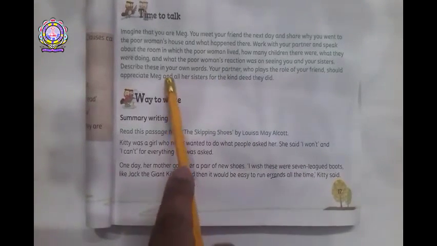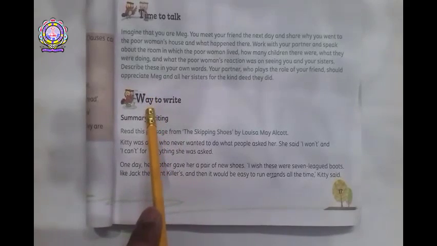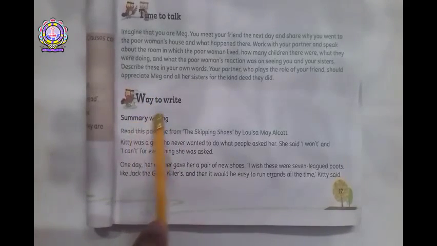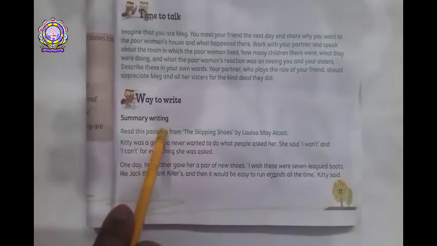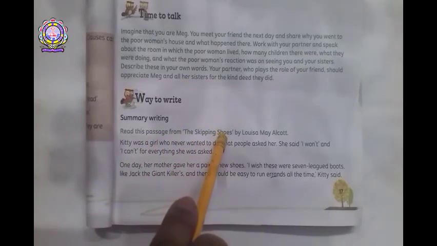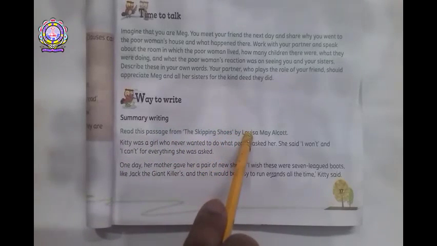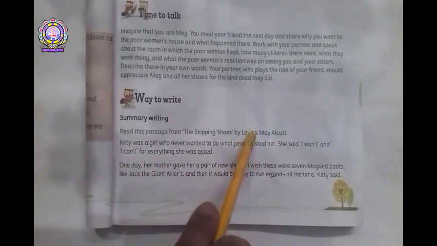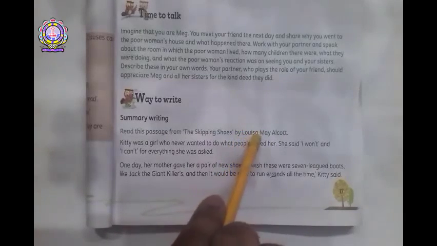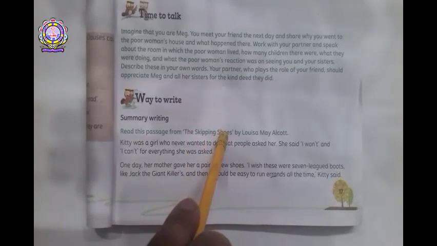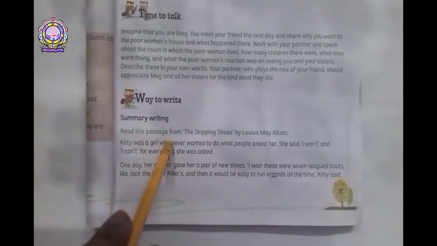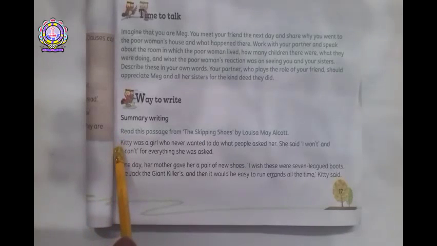Next, Way to Write. Another activity for you. Summary writing. You have to write the summary of the below given narration. What is that? Read this passage from The Skipping Shoes by Louisa May Alcott. It is another creation of Louisa May Alcott. What is its name? The Skipping Shoes. You have to read this passage first.